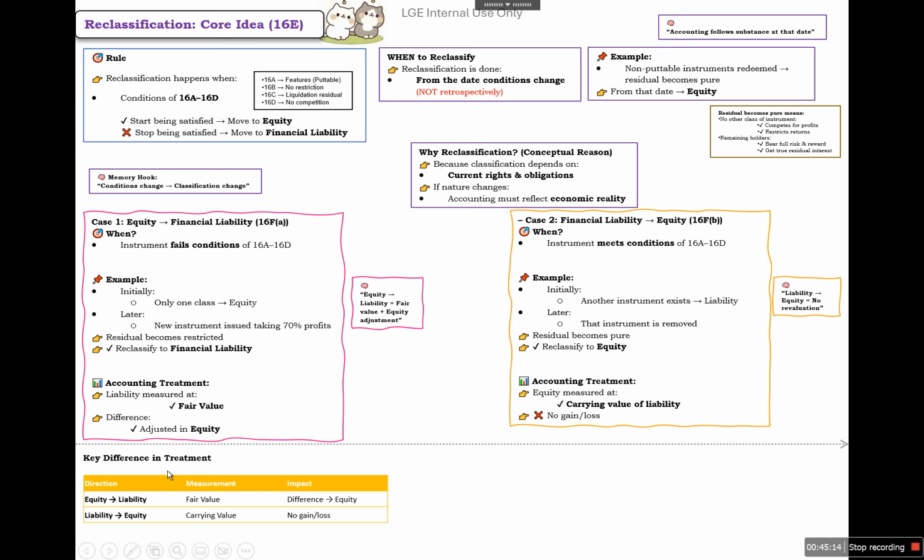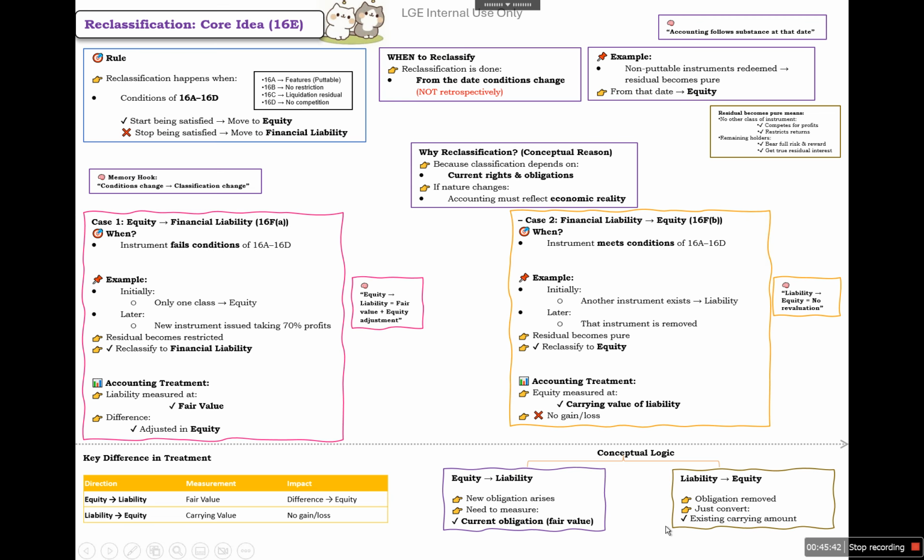So the key difference in the treatment is, when we are reclassifying from equity to liability, we need to do it at fair value, and the difference we need to adjust in equity. But when we are reclassifying from liability to equity, we need to measure it at carrying value, and there will not be any gain or loss. The conceptual logic is that in reclassification from equity to liability, a new obligation arises, so that needs to be measured at fair value. But in the case of liability to equity, the obligation is removed, so we just convert the existing carrying amount. There will not be any loss or gain.